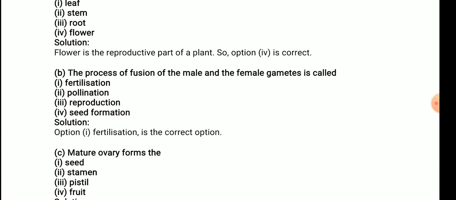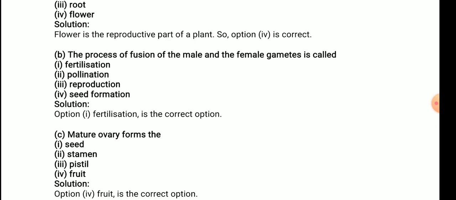C. Mature ovary forms the seed, stamen, pistil, fruit. Mature ovary. Read the question very carefully. It is saying mature ovary forms the seed, stamen, pistil, fruit. The answer will be fruit, because the ovule forms the seed.